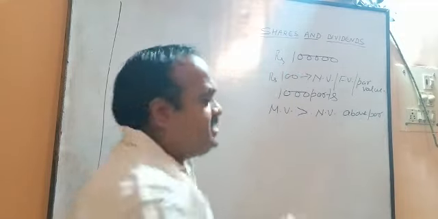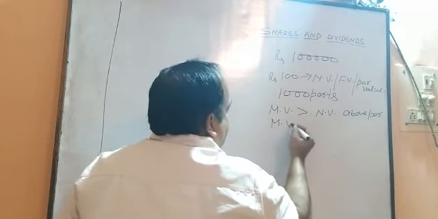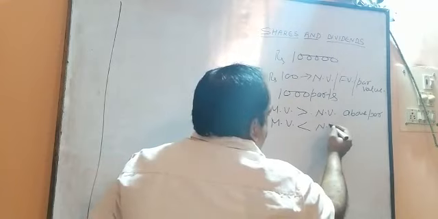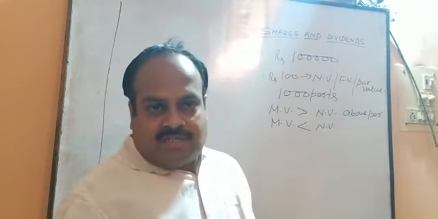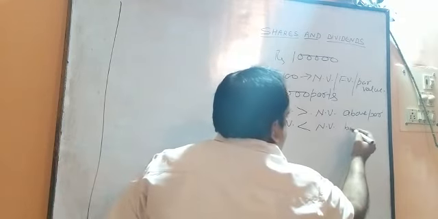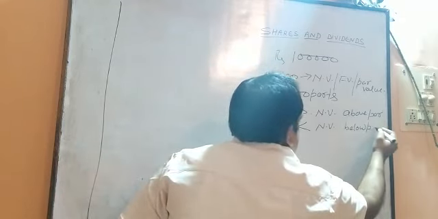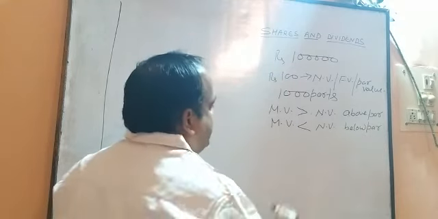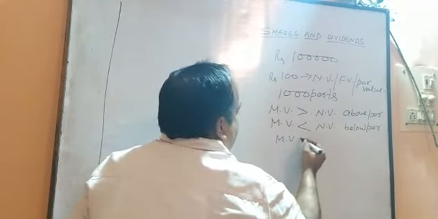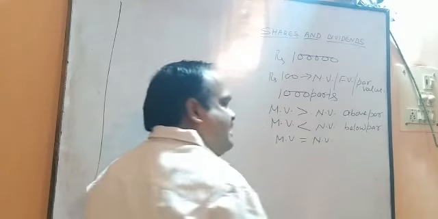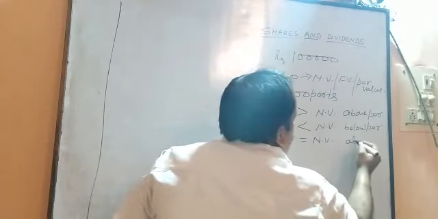And the case in which market value of a share is less than the nominal value of the share is considered as below par. And when the market value is the same as the nominal value, that is called at par.